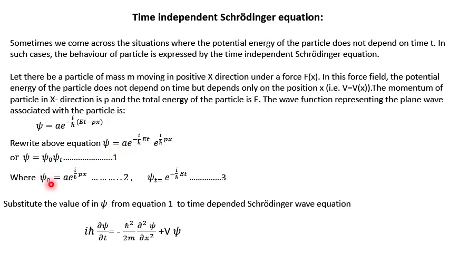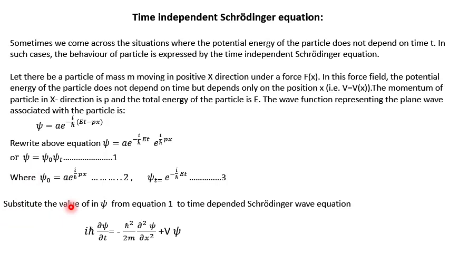So what is psi naught here? Psi naught is equal to A e raised to the power minus i over h cut p x, and psi t is equal to e raised to the power minus i over h cut E t.